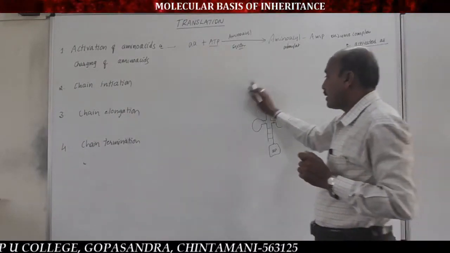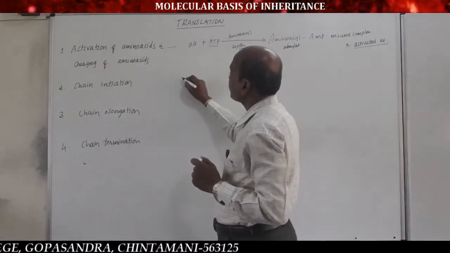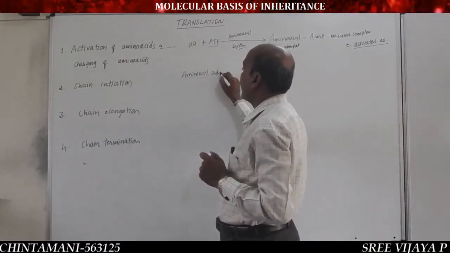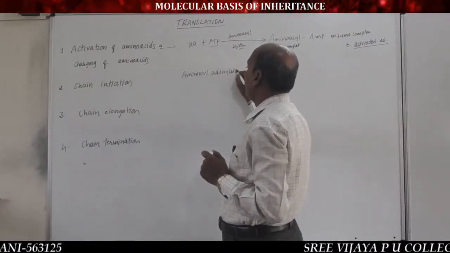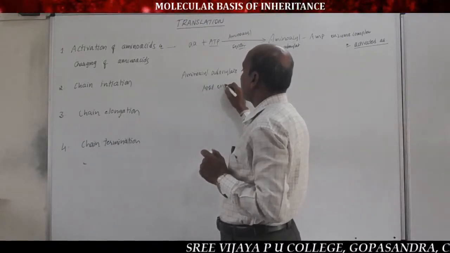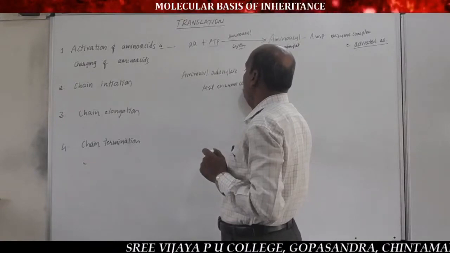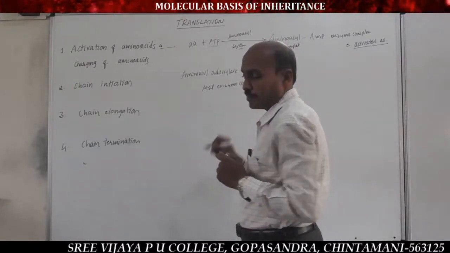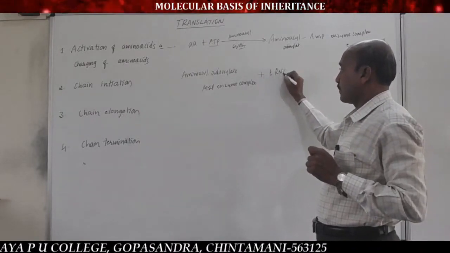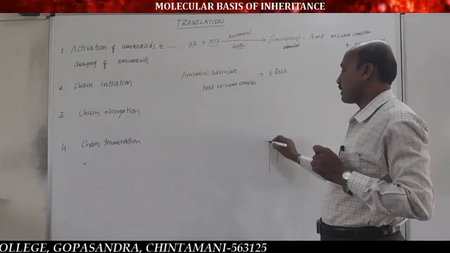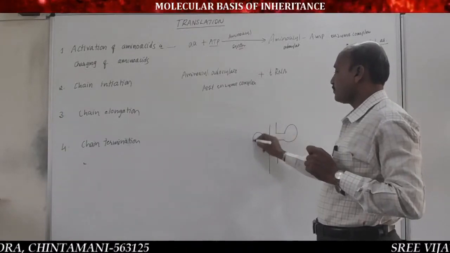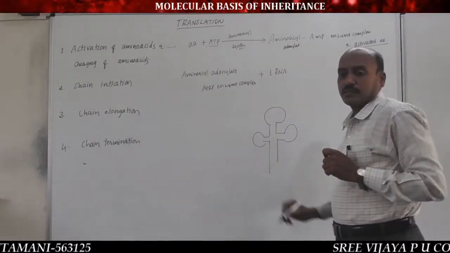Now, the activated amino acid is the amino acid adenylate AMP enzyme complex. This enzyme complex binds to the amino acid binding site of tRNA, because tRNA contains 4 regions, 4 parts.